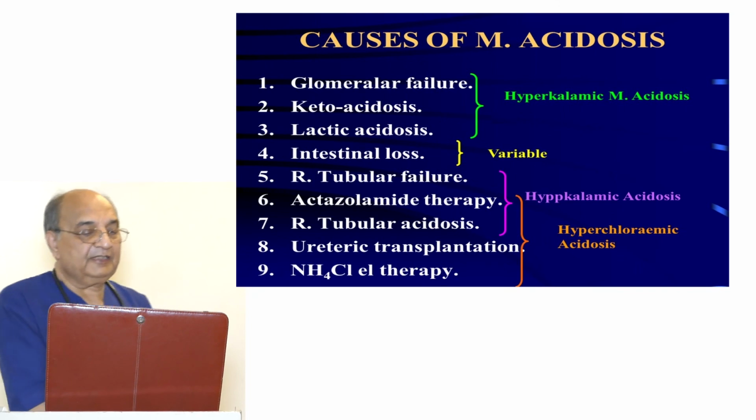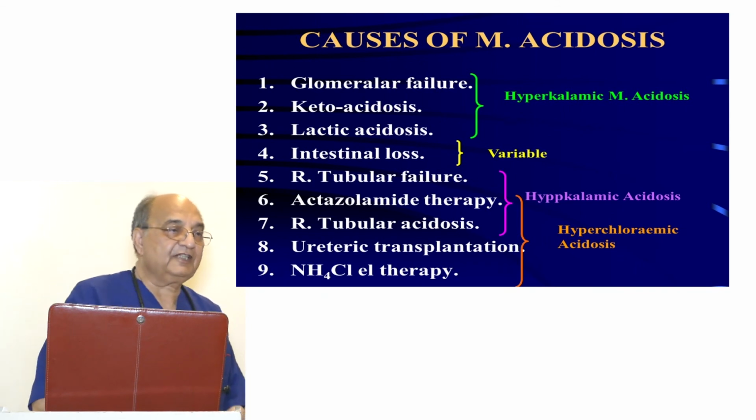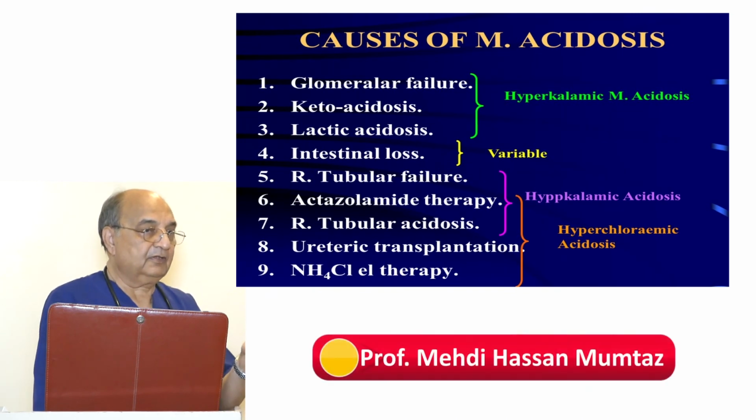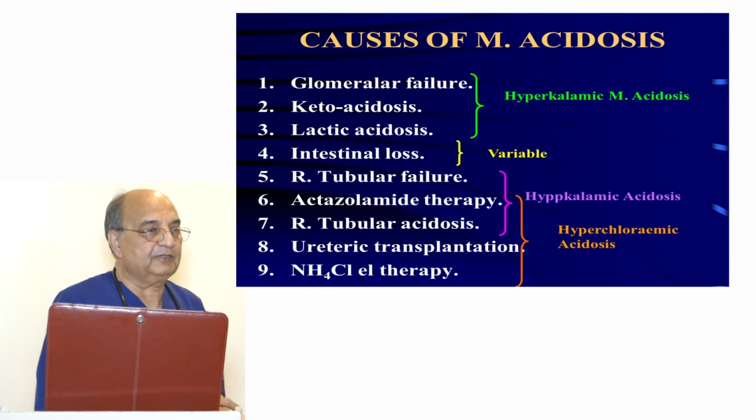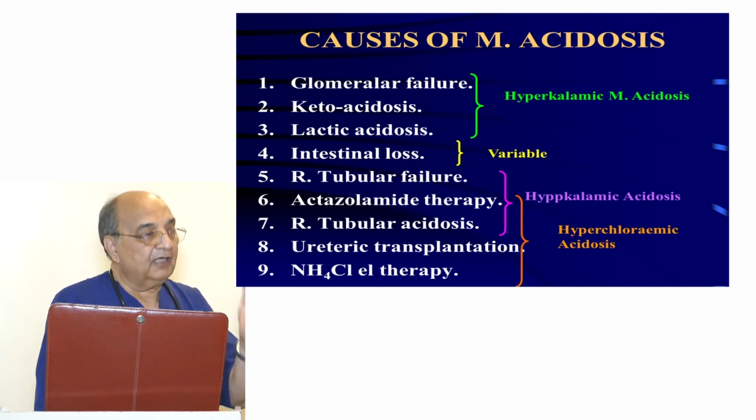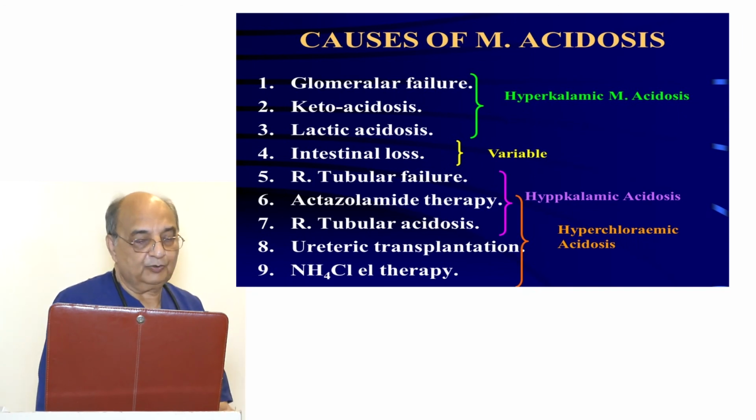Then look at ketoacidosis and lactic acidosis. In ketoacidosis, the ketones are produced. There are 3 ketones in the body, and they directly pour hydrogen ions in. When they directly produce hydrogen ion, it consumes bicarbonate. When it consumes bicarbonate, the upper portion of the equation is reduced, and the hydrogen ion going into the cell raises the potassium. So there will be hyperkalemia with metabolic acidosis.